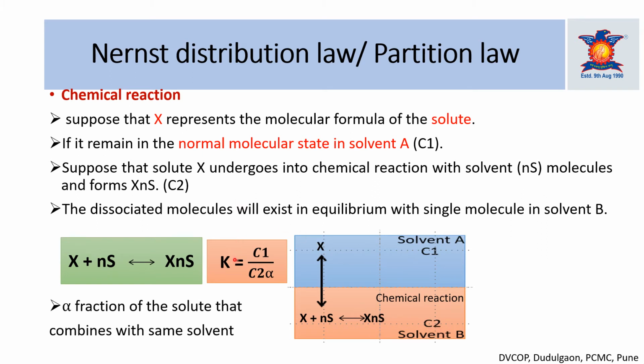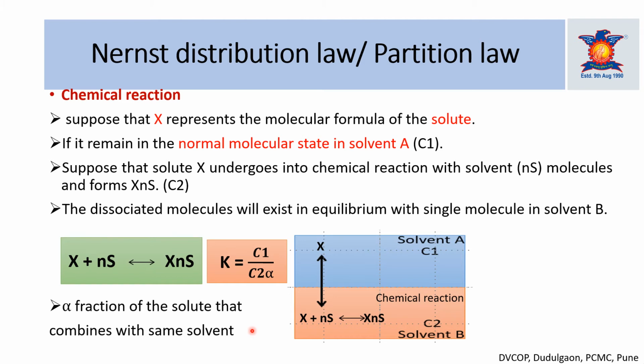In this chemical reaction the formula is modified to K = C1 upon C2 alpha. Here alpha is the fraction of solute that combines with the solvent, meaning how much fraction of the solute X combines with the solvent.